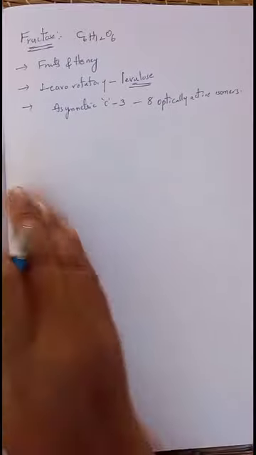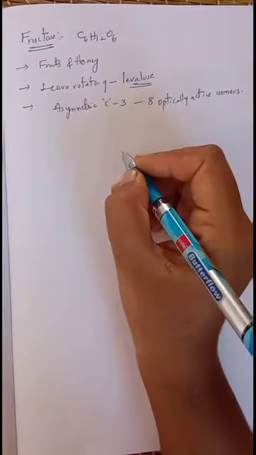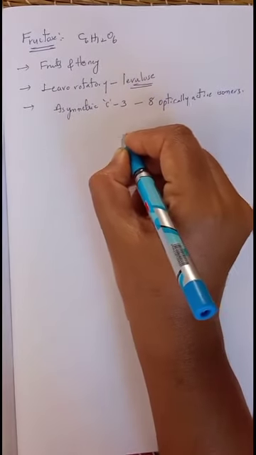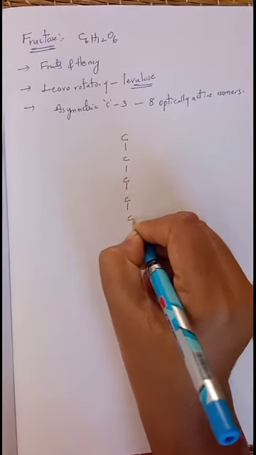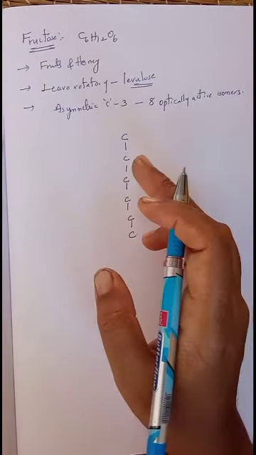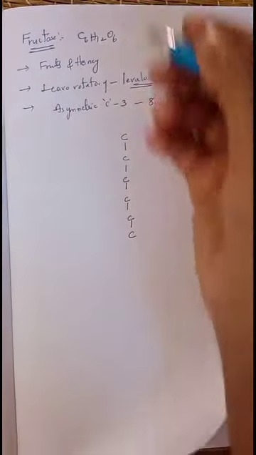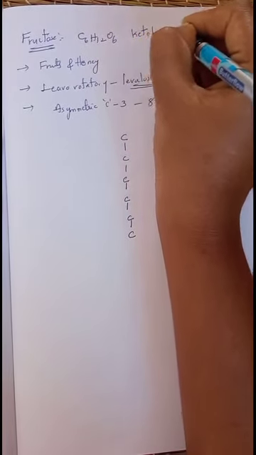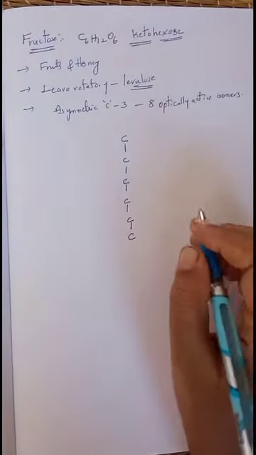Now we will discuss the structure of fructose. Initially, for fructose also, an open chain structure was constructed. In that, 6 carbon atoms are present, and it is said to be a ketohexose. Keto indicates the presence of a ketonic functional group, and hexose indicates the presence of 6 carbon atoms.